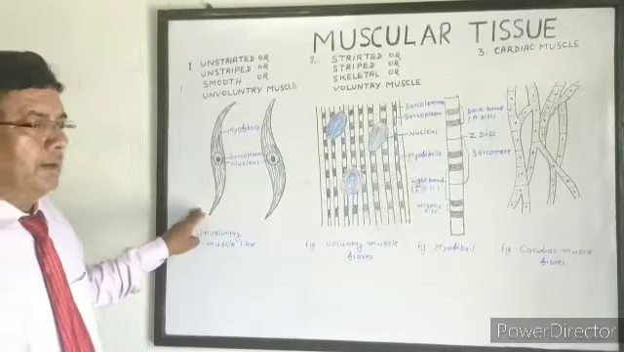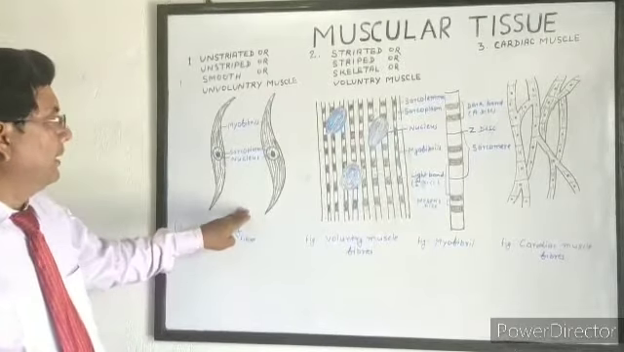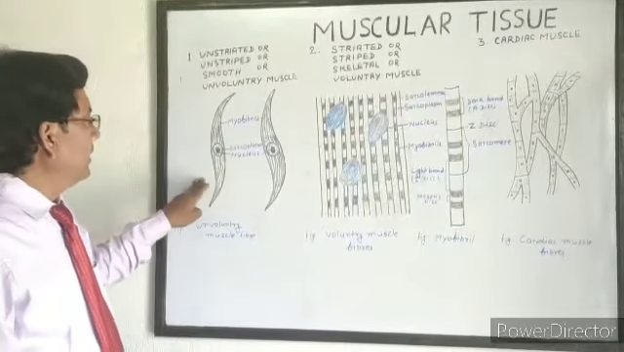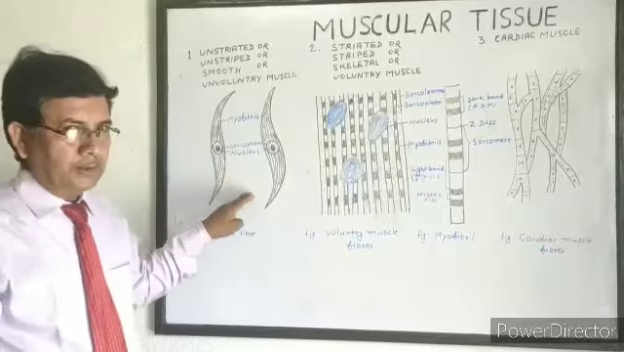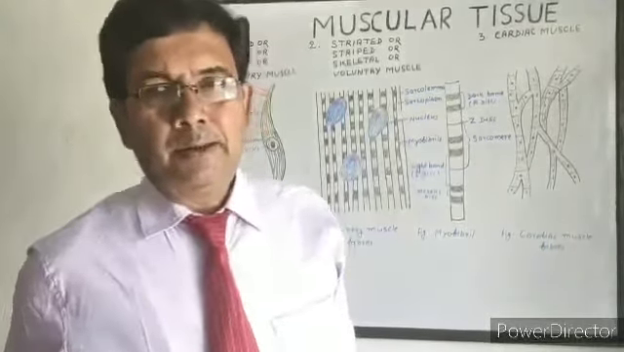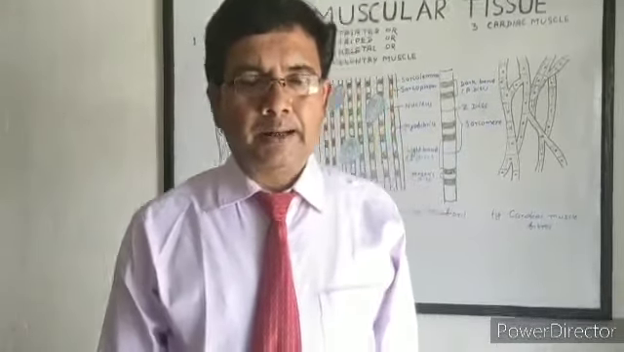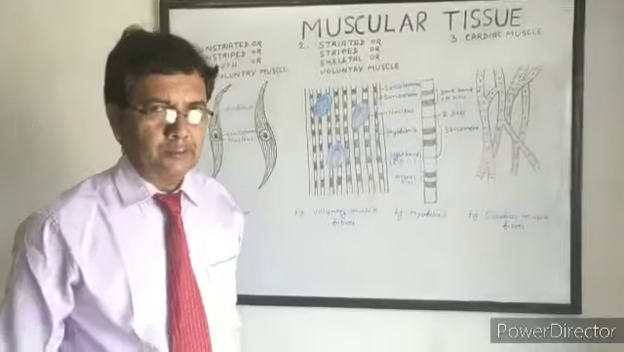All the internal organs, except the heart, contain unstriated muscle or smooth muscle, and the movement of internal organs is due to contraction and relaxation of unstriated muscle or smooth muscle.